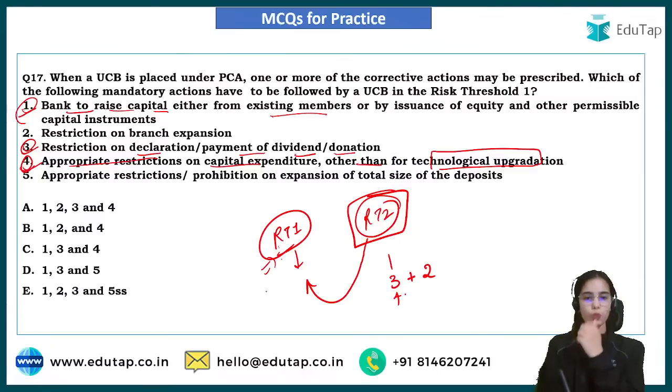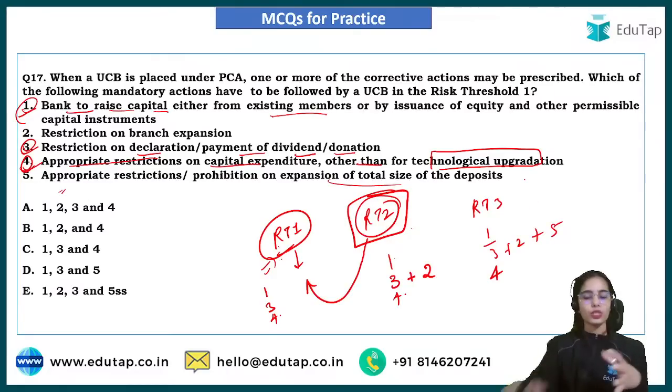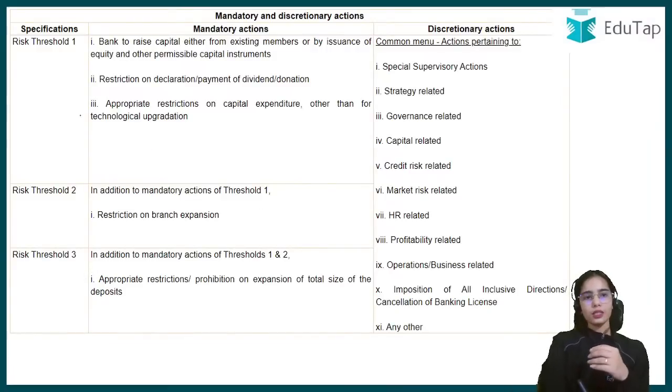So in risk threshold 1, you have to follow 1, 3 and 4 only. In risk threshold 2, you have to follow 1, 3, 4 and 2. In risk threshold 3, you have to follow 1, 3, 4, 2, as well as the fifth one also, that there will be restrictions on your expansion of total size of deposits. So these are the risk thresholds and they have to follow the mandatory actions.